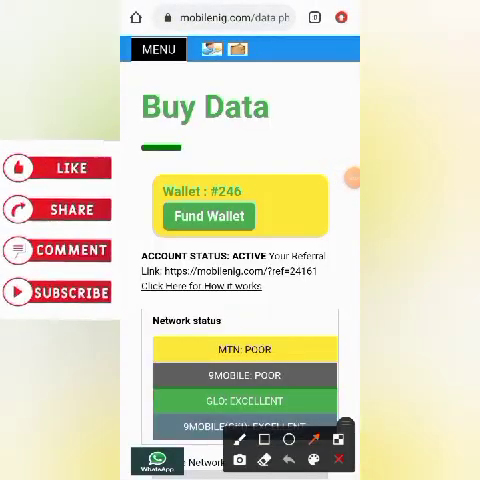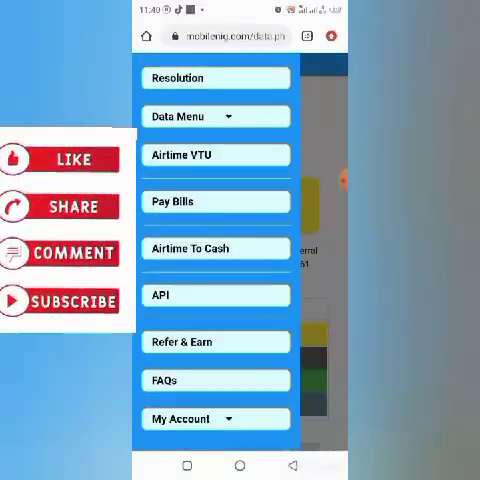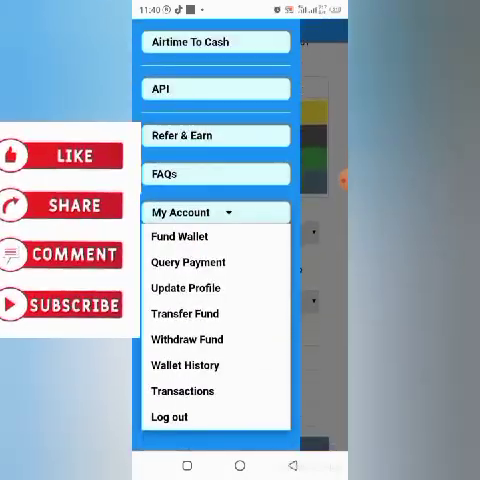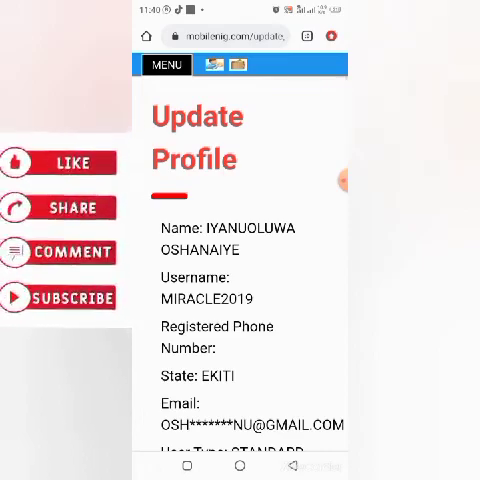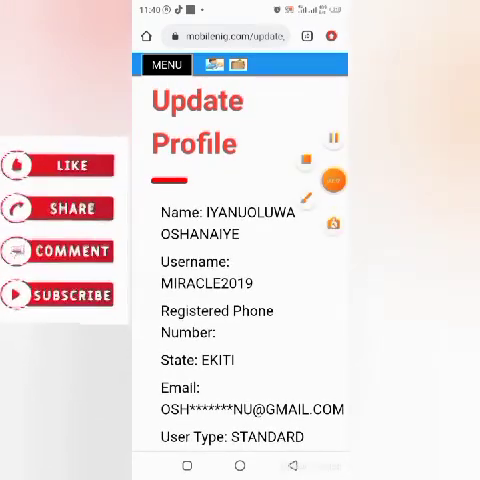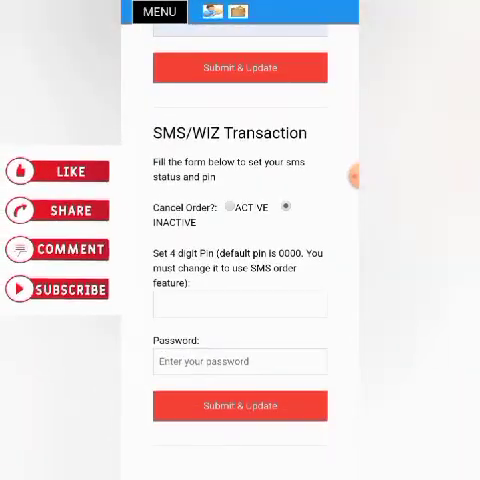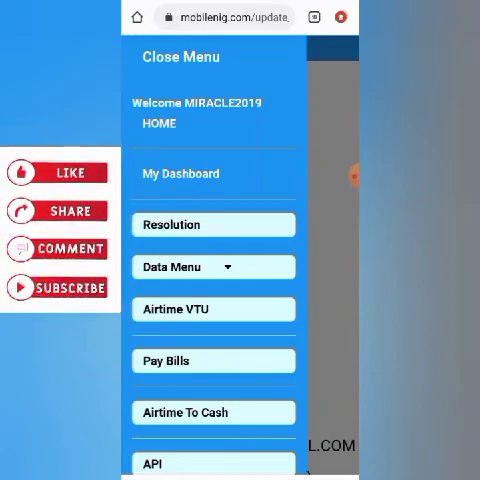You will need to click on the menu bar to set up your profile and click on my account. That's the first thing you need to do. Then you click on update profile. You need to update your profile on this dashboard. As you can see, I have already updated this is my name, this is my username. Make sure everything is set. After that, you can proceed to fund your account.